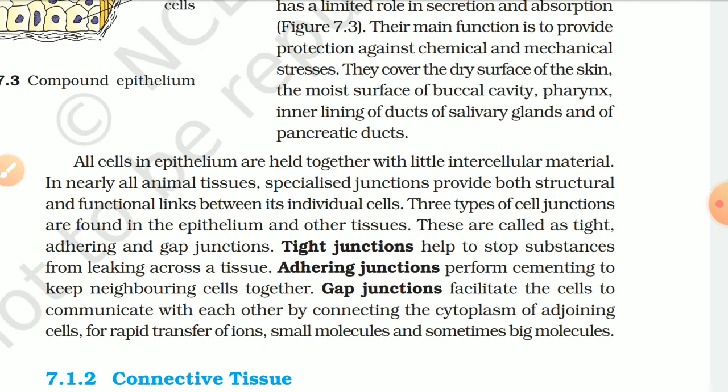All cells in epithelium are held together with little intercellular material. In nearly all animal tissues, specialized junctions provide both structural and functional links between their individual cells.